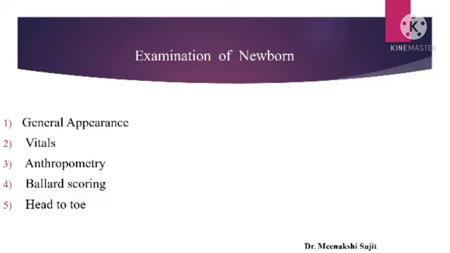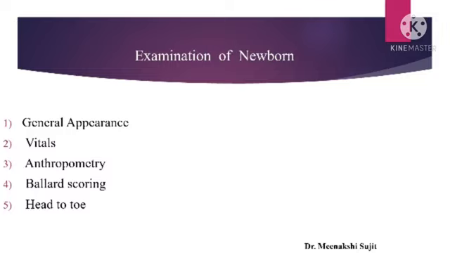In these 5 points, your whole examination of a newborn will be covered. In general appearance you will see appearance, build, consciousness, flexion or extension, and Apgar scoring.